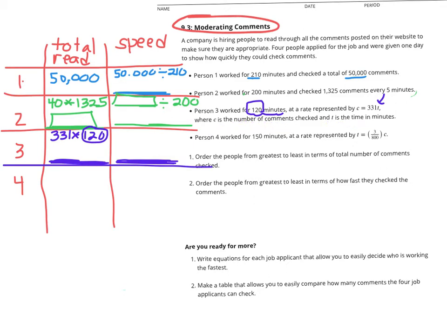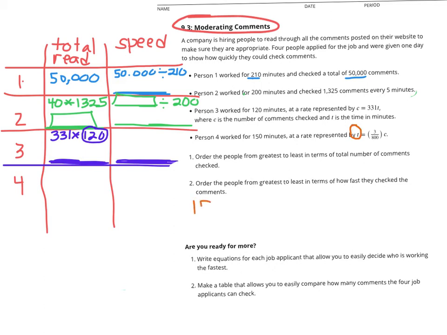Person 4 is working for 150 minutes, and this is the hard one here. They've given us this kind of weird equation, at a rate represented by T equals 3 divided by 800C. So in this case, person 4 has worked for 150 minutes, and what we know is that those minutes are going to go into this equation for T. So I'm going to do it where I have a little space down here.